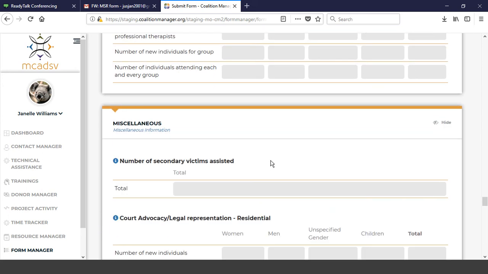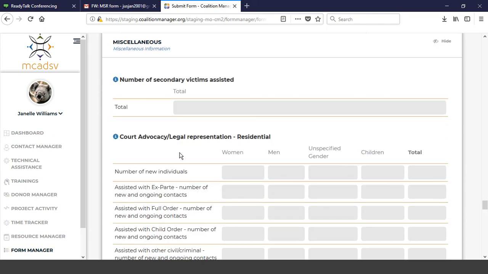All right. And then some other areas that you'll be collecting data is secondary victim served. This is the same as it was on your SB MSRs before. There's been no changes. Just count the total number of secondary sexual assault victims assisted.